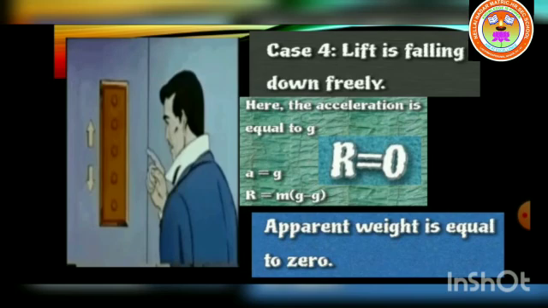Case 4: the lift is falling down freely. Here the acceleration is equal to g, the acceleration due to gravity. So a is equal to g. So R, the apparent weight, is equal to m(g minus g). So we know that R is equal to 0.